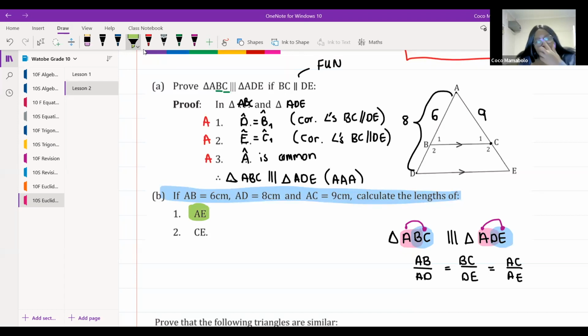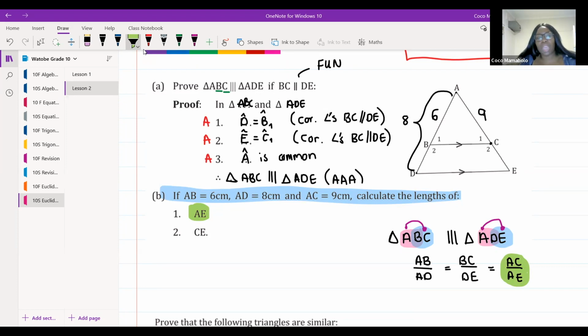So they want us to find AE, so I'm immediately going to go to the proportion that has AE in it. I'm going to be using the proportion with AC and AE. Can you guys find another proportion between these two where the information has been given to us? What other proportion can we use? That's it, Zamanzini, 100%.